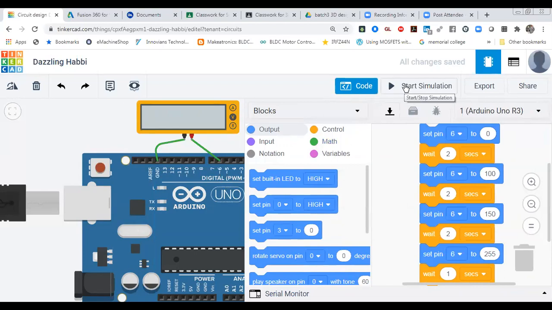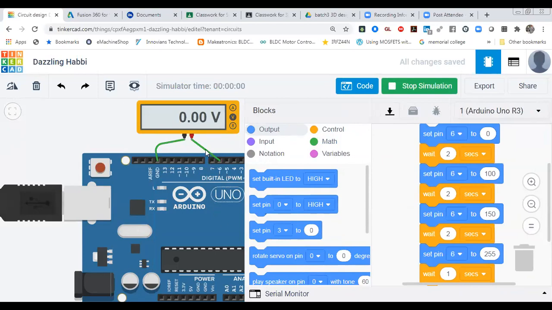Let us check what output is coming. At 6 number pin, we are getting 0 volt. After that 1.96. After that 2.9592. After that 5 volt. So this code is working. Then we are just writing value in the format of duty cycle, and our output is changing 0 to 5 volt. So we are getting variable output.